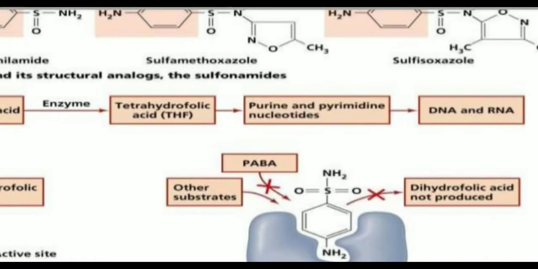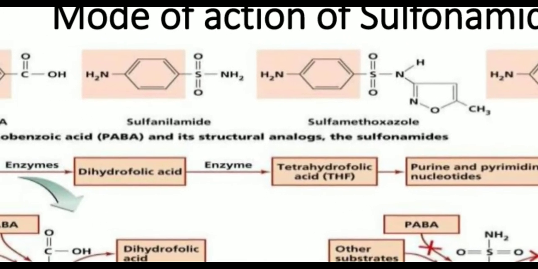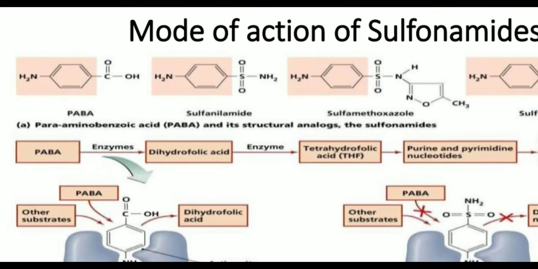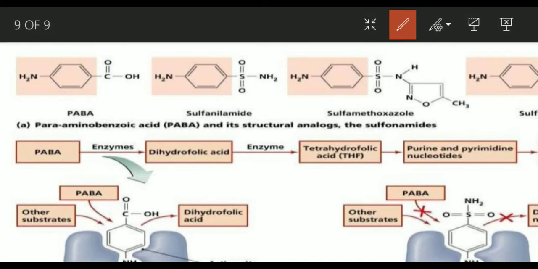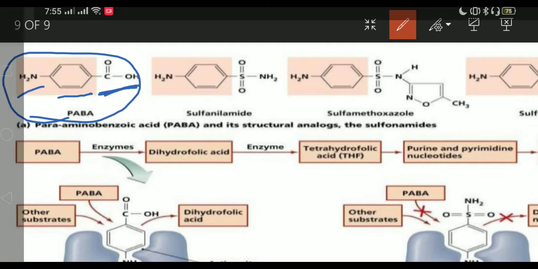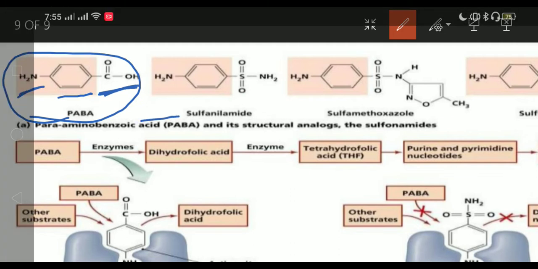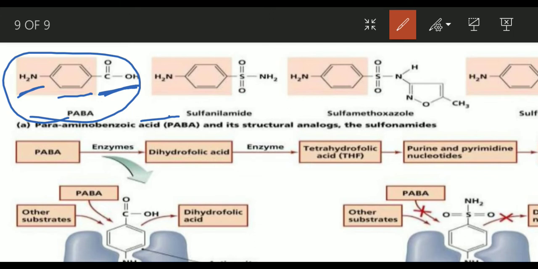So now the sulfonamides or sulfa drugs, they are structural analogues of PABA. So if we see, this is the structure of PABA, para-aminobenzoic acid. So this is benzene, a carboxylic acid group, and an amine group. So this is the structure of para-aminobenzoic acid.